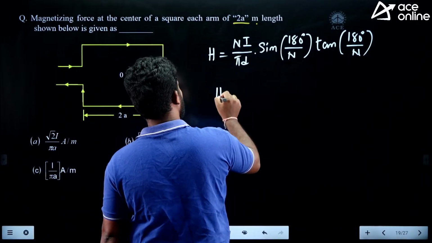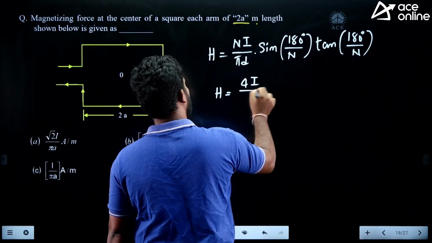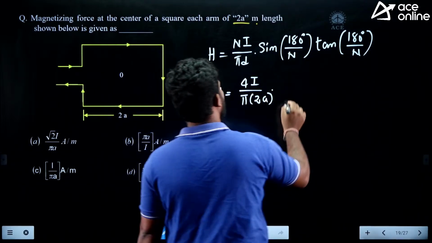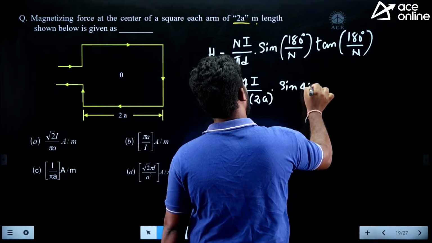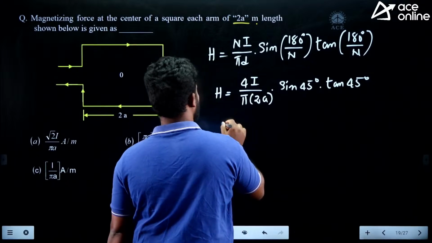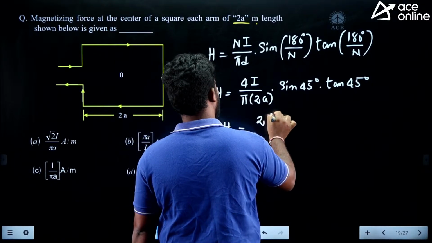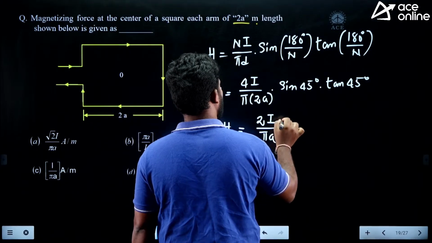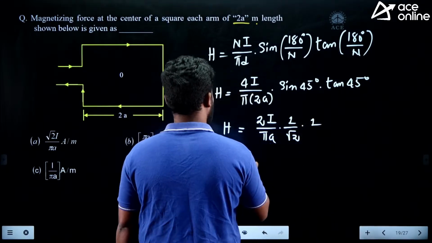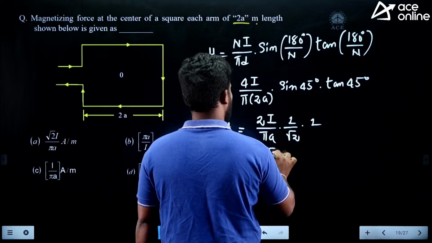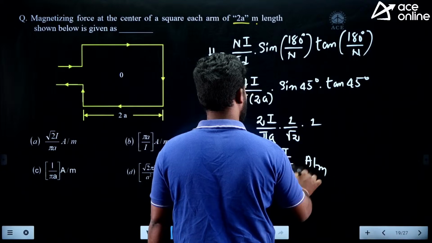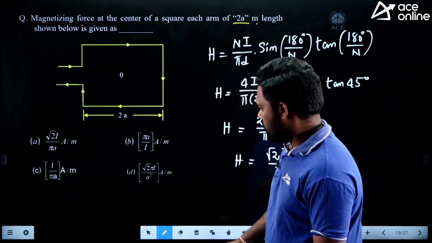Okay guys, so how many sides? It is 4I by pi d. What is d? It is 2A. Sine 45 degrees tan 45 degrees. It is 2I by pi a. So it is 1 by root 2 into 1, which is root 2 I by pi a. Units are ampere per meter. Root 2 I by pi a. Option A is the answer.